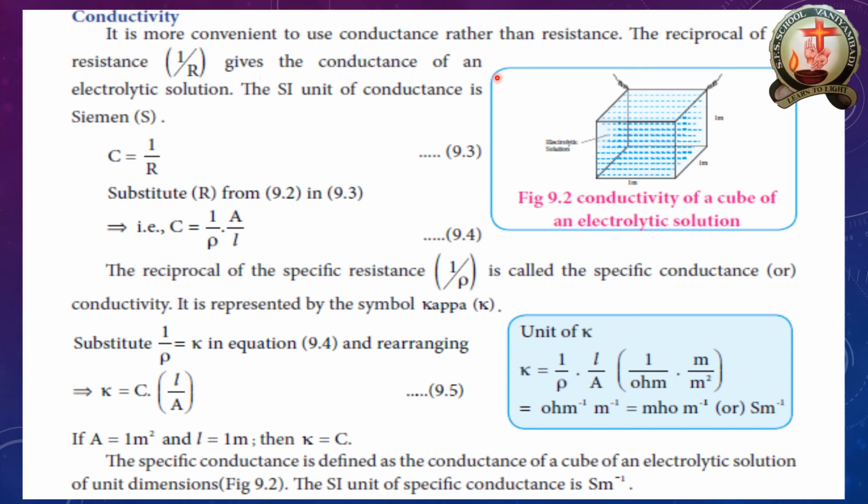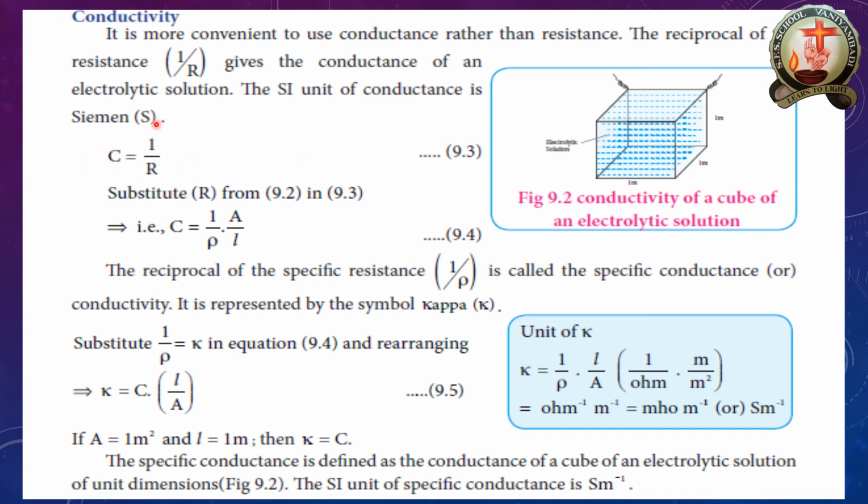This gives the conductance of the electrolytic solution. The SI unit, you know, is Siemens. How are we going to represent it? C is equal to 1 by R. C is nothing but the concentration of the solution. Whether you can assume the cubic part of the solution.